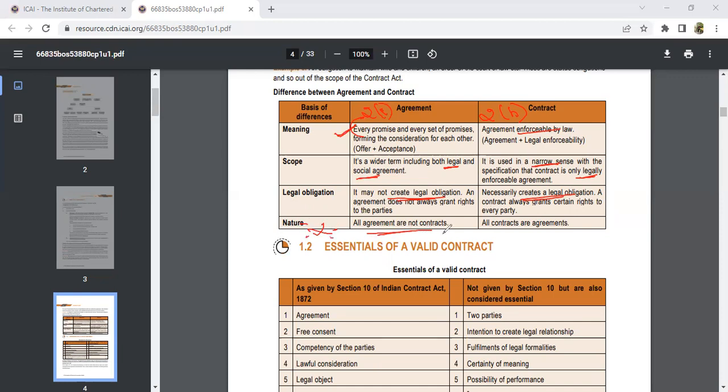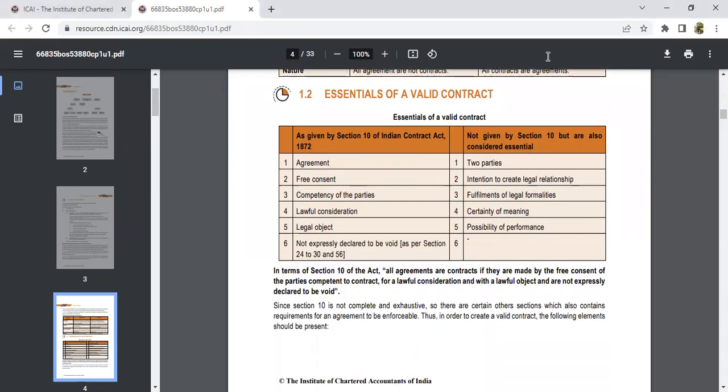This is the very important thing you have to know: all agreements are not contracts, but all contracts are agreements. The best example I can give you is a marriage agreement. You can make a marriage agreement, but we can't call that a contract. It is just an agreement, because it involves a social agreement. So all contracts are agreements. Just go through this once, whatever we said.